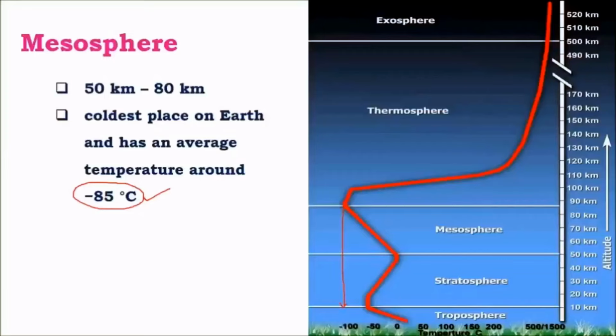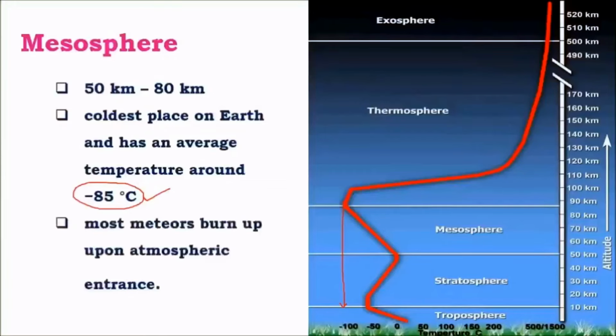Even the atmosphere is a part of Earth as it is influenced by Earth's gravity. As a result, we consider the atmosphere to be a part of Earth. Hence, this layer becomes the coldest layer of Earth. And most of the materials burn up in this layer. This is a very important feature because materials burning up in this layer is essential to keep the Earth's surface safe. If this kind of atmosphere wasn't present, then the Earth's surface would be bombarded with various asteroids, that is, remnants of the asteroid belt or meteors, and it would lead to impact craters, which would further give rise to volcanism, earthquakes, tsunamis, etc.